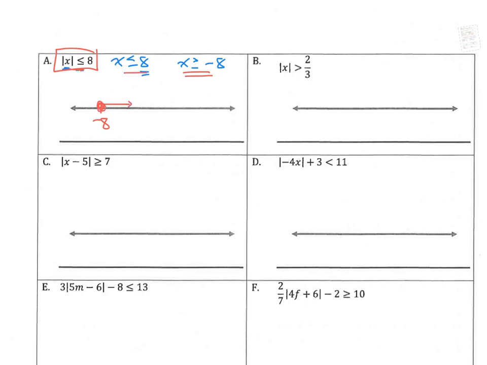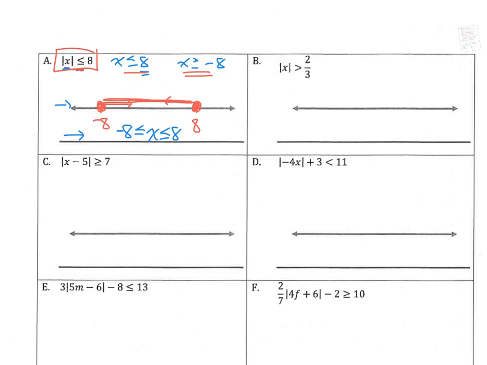Then when I go to graph less than or equal to 8, 8 is over here. I'm going to use a solid dot for less than or equal to. Less than or equal to would be this way. Okay? So therefore, I am graphing everything in between. That is when we have and. So that means X is less than or equal to 8 and greater than or equal to negative 8. So this is the way we would write our and, and then this is our graph.